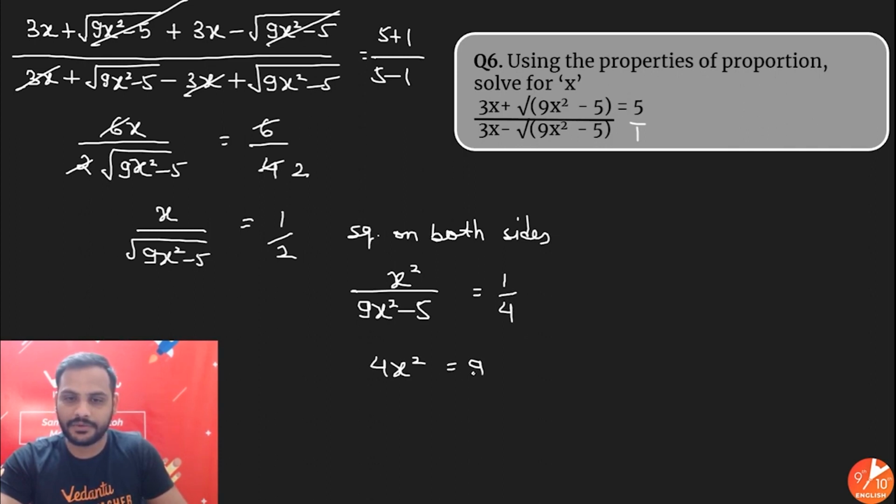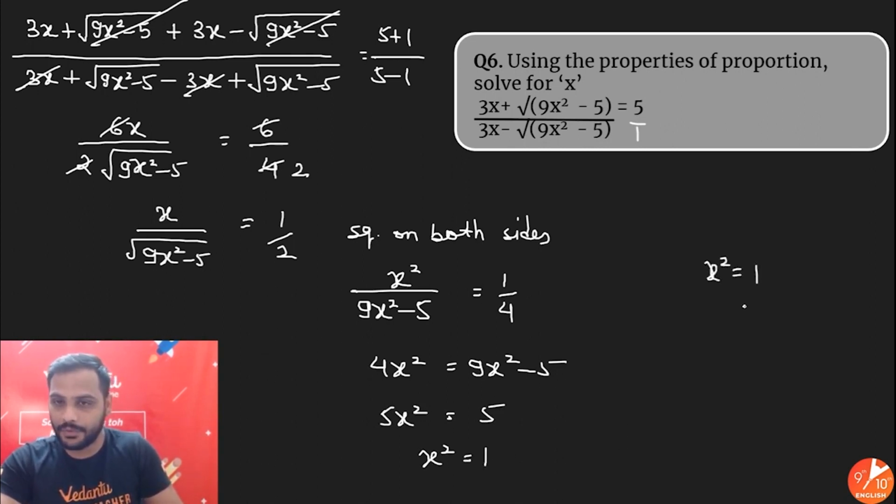Cross multiply. 4x square is equal to 9x square minus 5. So 4x square over there, 9x square minus 5 over there. So 9x square minus 4x square will be 5x square, and minus 5 will become plus 5. So x square is equal to 1. If x square is equal to 1, I can say x can be plus minus 1.